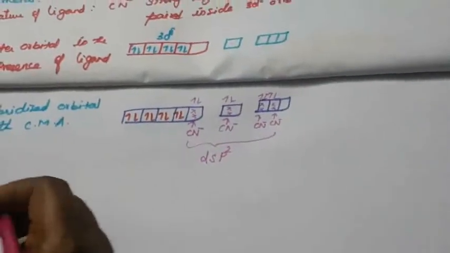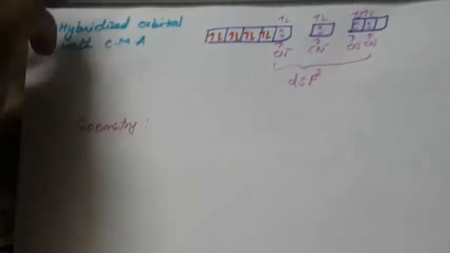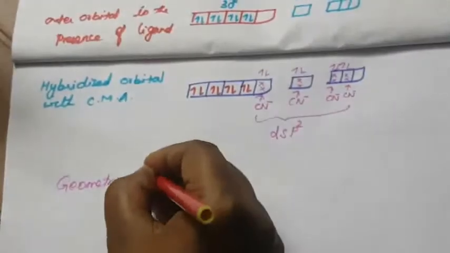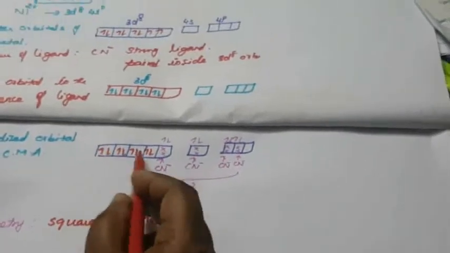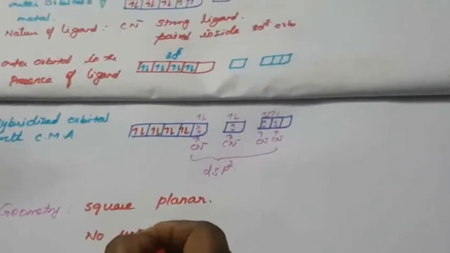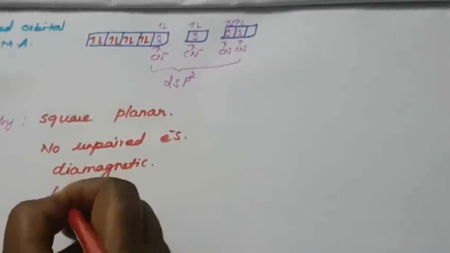So for dsp2 hybridization, what is the geometry? That is square planar. Another thing is there is no unpaired electron. Here all the electrons are paired only, so it is diamagnetic. Magnetic moment mu is equal to 0. So this is the hybridization.